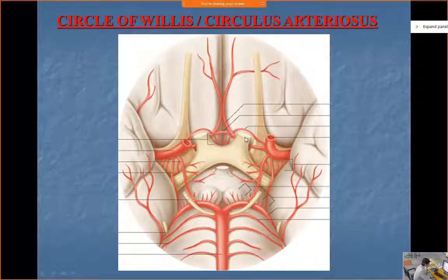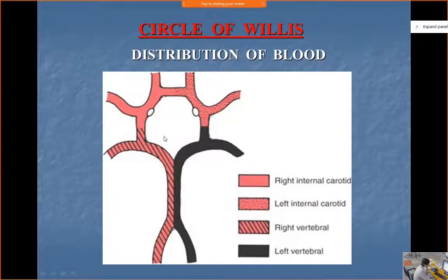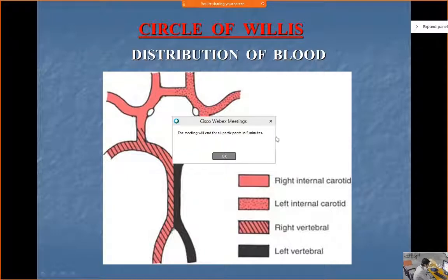Now, this is the collateral route, a mechanism through which if there is any occlusion of the distal feeding arteries, then there is the maintenance of the collateral circulation. Another important thing over here is that usually the column of the blood in the basilar artery, in the posterior cerebrals, in the posterior communicating artery, the anterior cerebrals, even the anterior communicating, they lie separately on the right and the left.